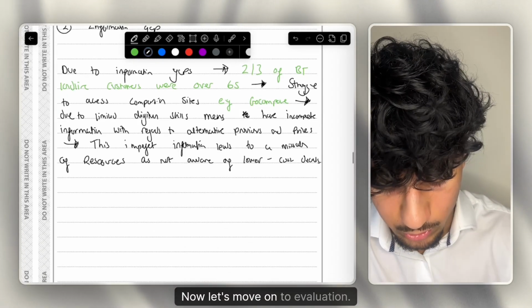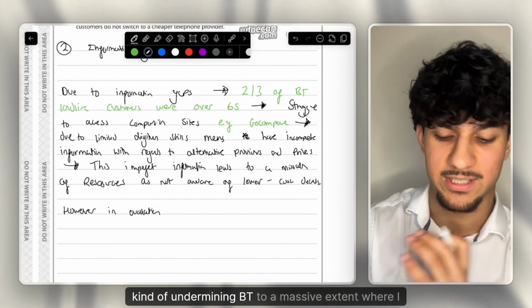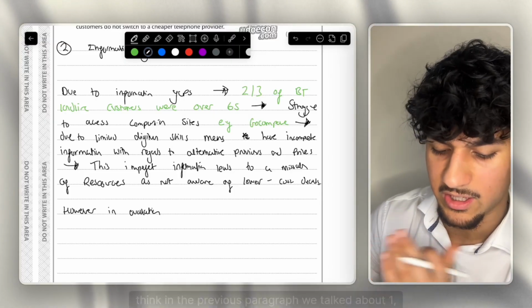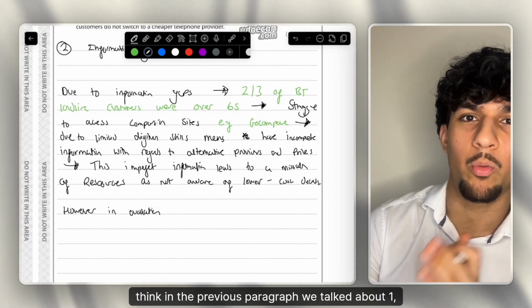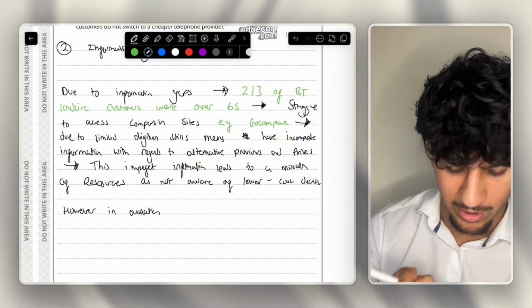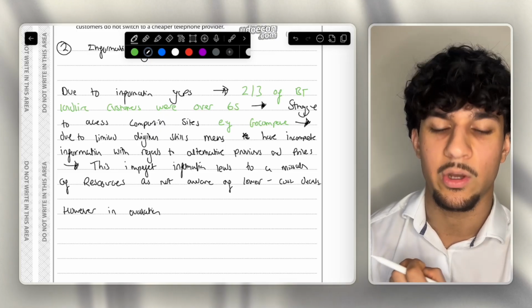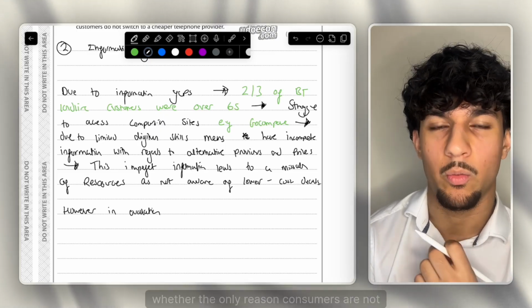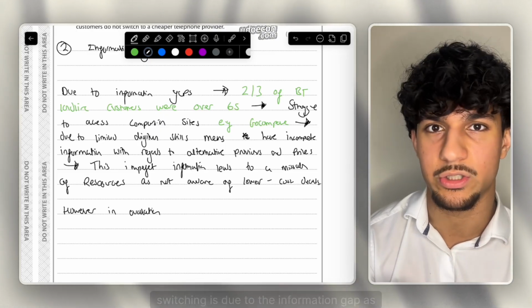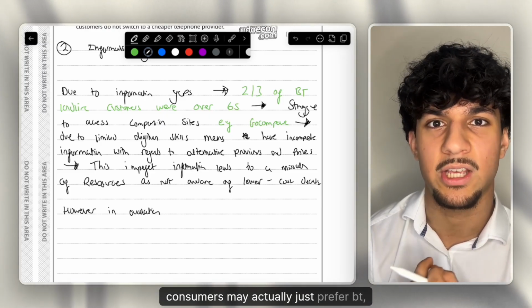Now let's move on to evaluation. I think a really good evaluation point here is undermining BT to a massive extent, where in the previous paragraph we talked about one quarter of BT customers having never switched. But you could evaluate that by saying, however, this depends on whether there is a lack of information, whether the only reason consumers are not switching is due to the information gap, as consumers may actually just prefer BT.